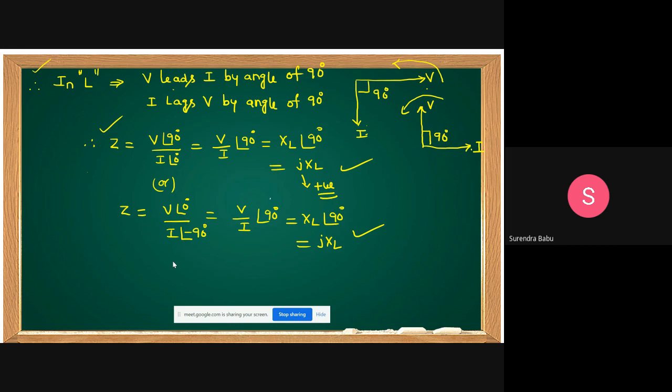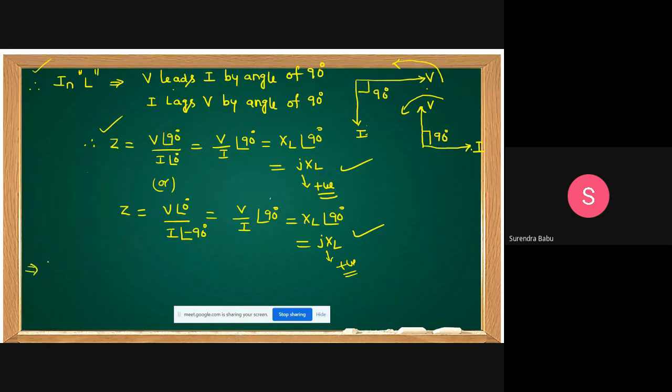You can write by taking the current as the reference or by taking the voltage as the reference. Clear? That's why the inductive reactance is positive.